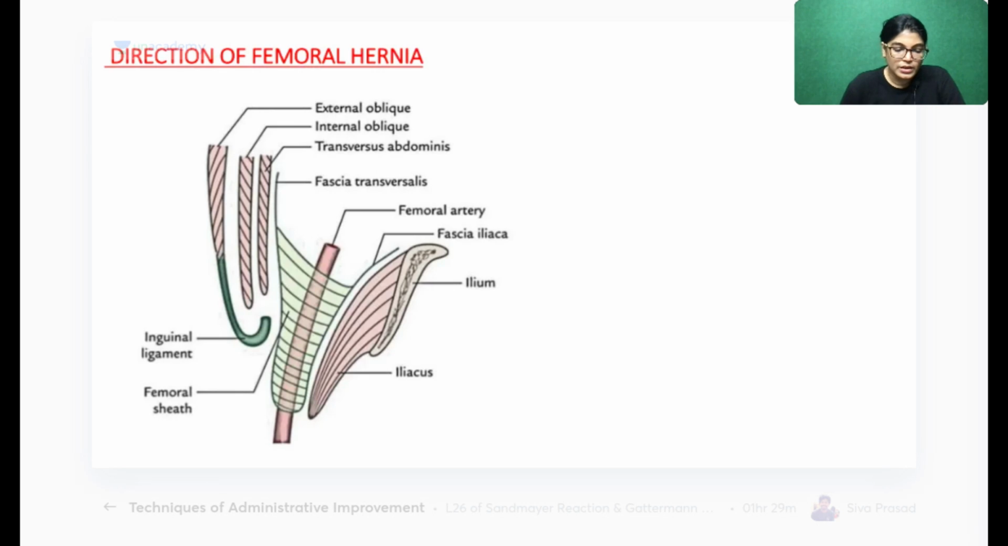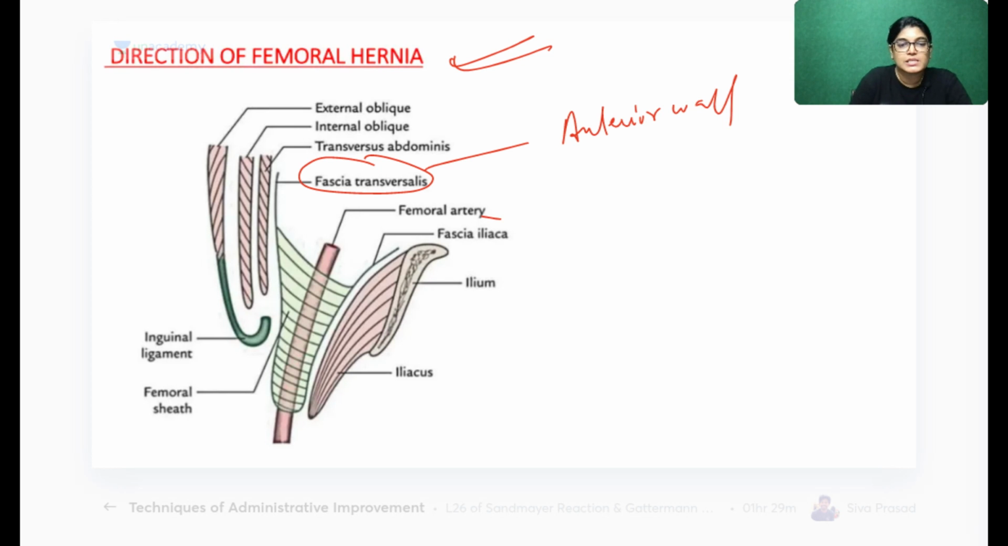Okay. Now, what is the abnormality here? One more thing I just want to show. The direction of the hernia we have already done. And here you can see this is fascia transversalis, forming the anterior wall of the femoral sheath. This is fascia iliaca, which is forming the posterior wall of the femoral sheath. And here you can see the femoral artery and vessels.